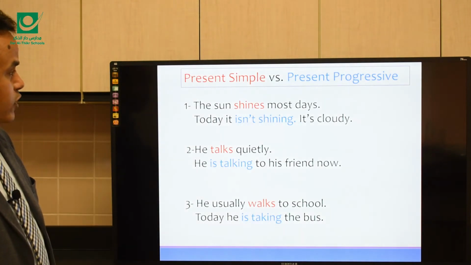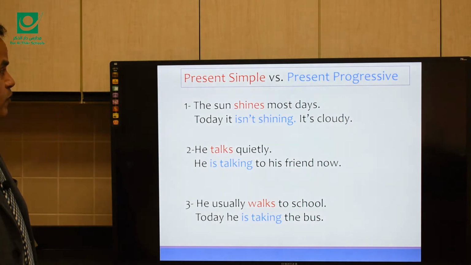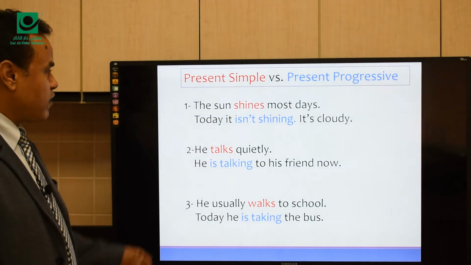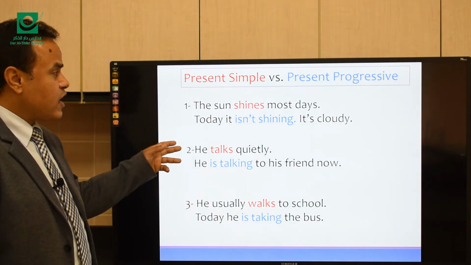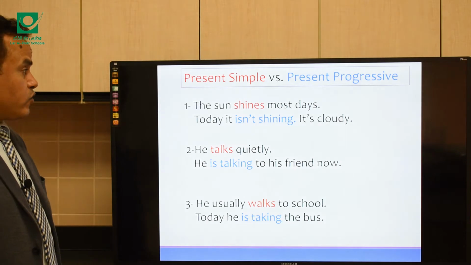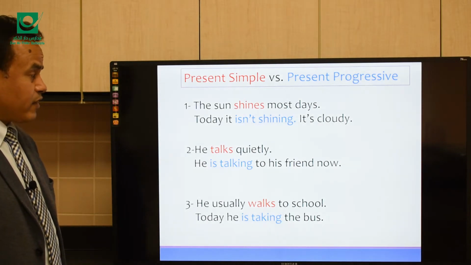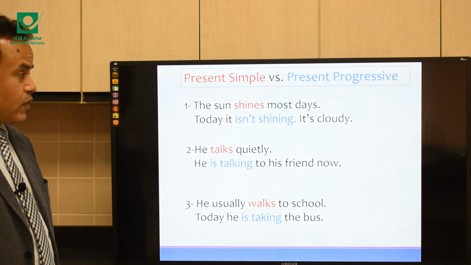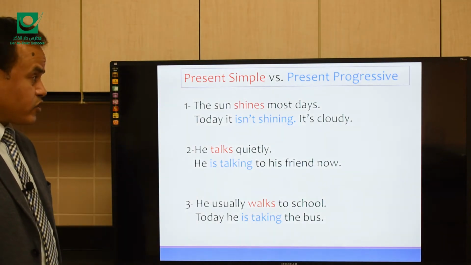Okay, let's explain this again. Present simple, or simple present, versus present progressive. Look at the first sentence. The sun shines most days. This is a fact. Today it is shining. Today it isn't shining. It's cloudy. This is a temporary situation here.